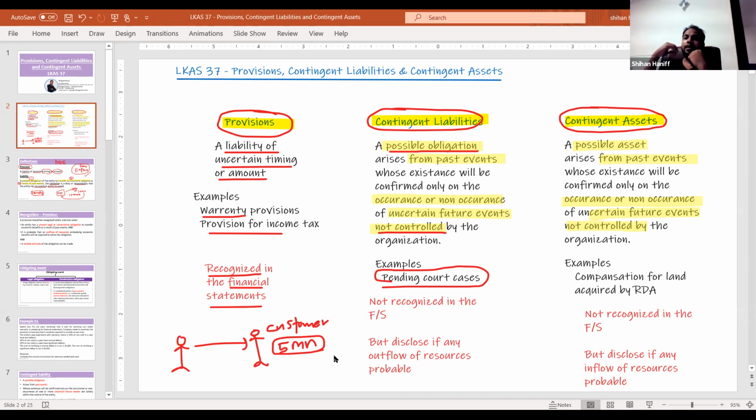These are called contingent liabilities. Contingent liabilities, right? Not under our control.